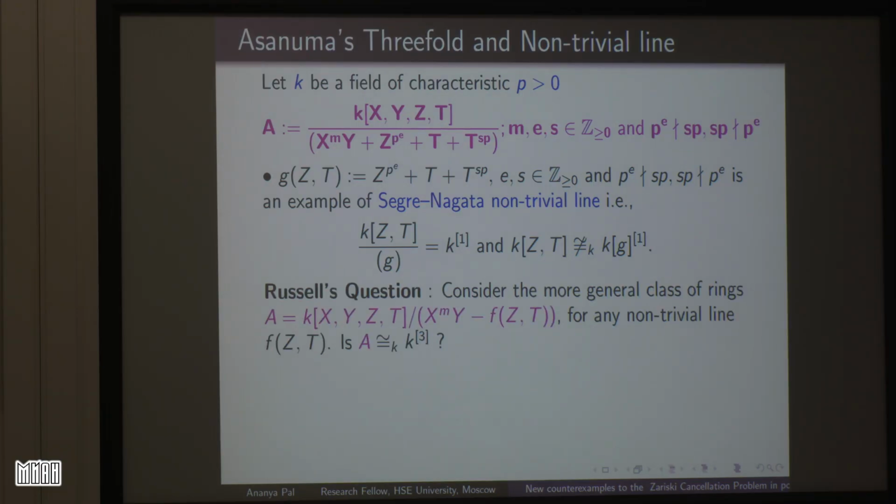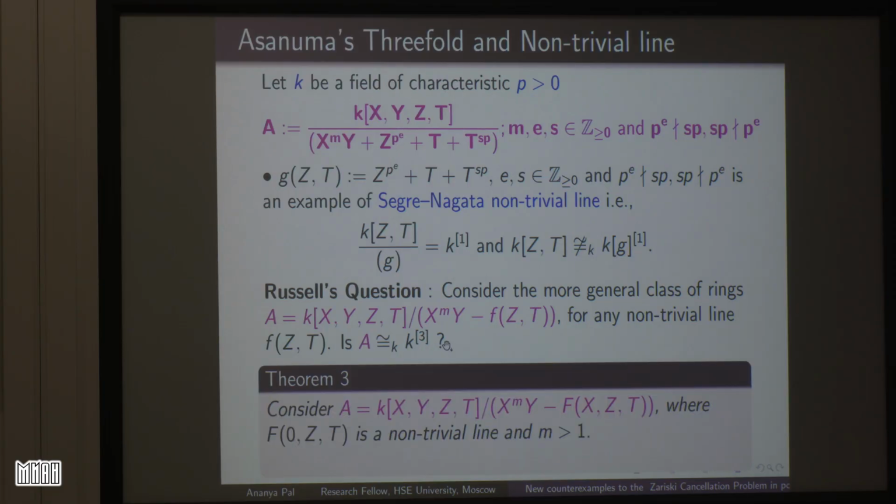And then Russell asks this question: replace this thing by something much more general, that is, by a non-trivial line. Then is A isomorphic to the polynomial ring in three variables? The answer was given again by Neena Gupta ma'am, and she gave a little bit more generalized ring. She considered f(X,Z,T) where f(0,Z,T) is a non-trivial line but m is greater than 1. And there she proved that yes, again A is a stably polynomial ring, actually a one-stably polynomial ring, and A is not an affine space. So again we have got counterexamples to the Zariski cancellation problem.